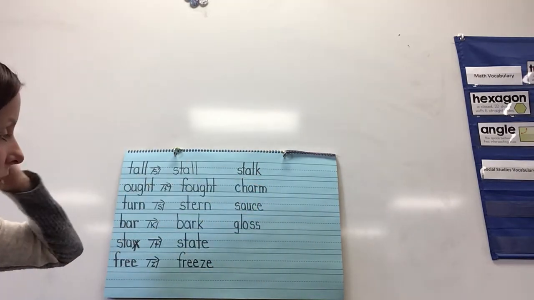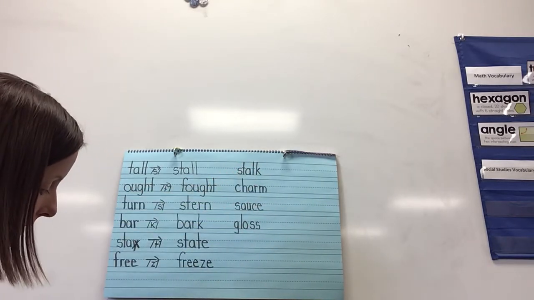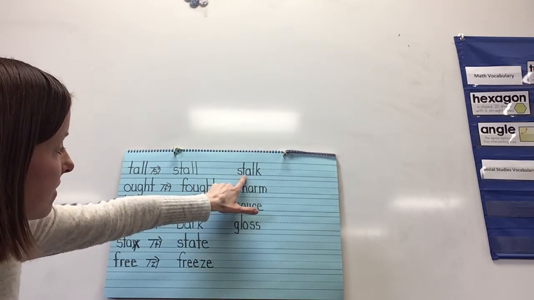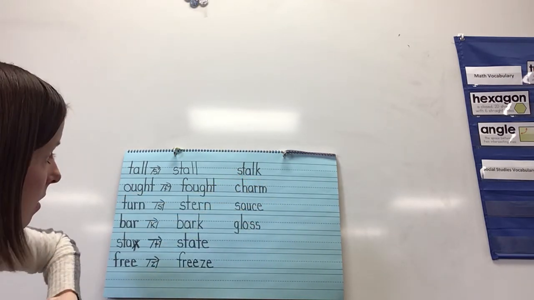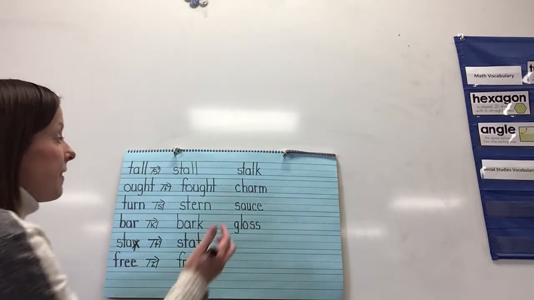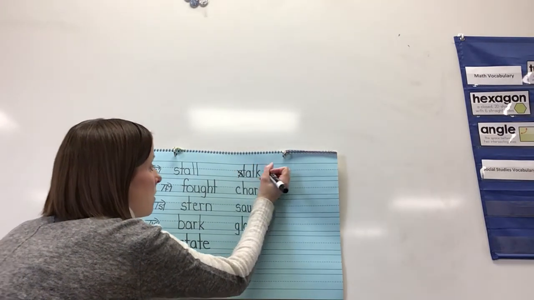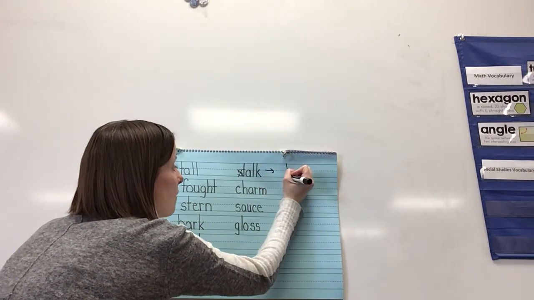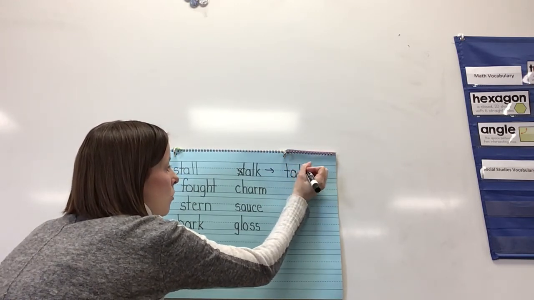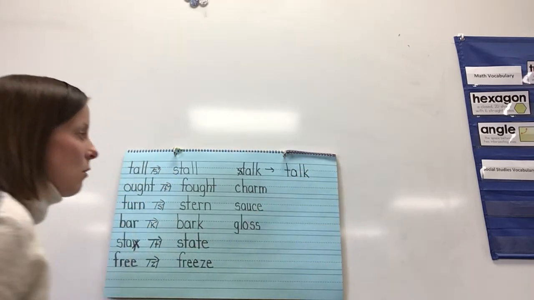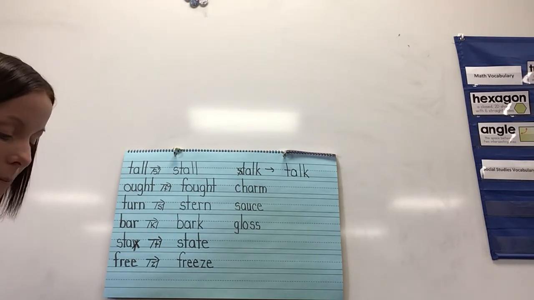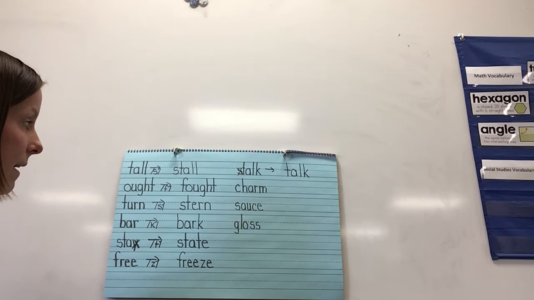Okay, now we're going to delete a sound over on this side. So we have the word stalk. Go ahead and write stalk, S-T-A-L-K. And we're going to take the S, so delete the sound. And now you have the word. What word do we have? We have the word talk. Remember, if I'm moving too fast for you, you can always stop the video so that you have enough time, and then start it again.